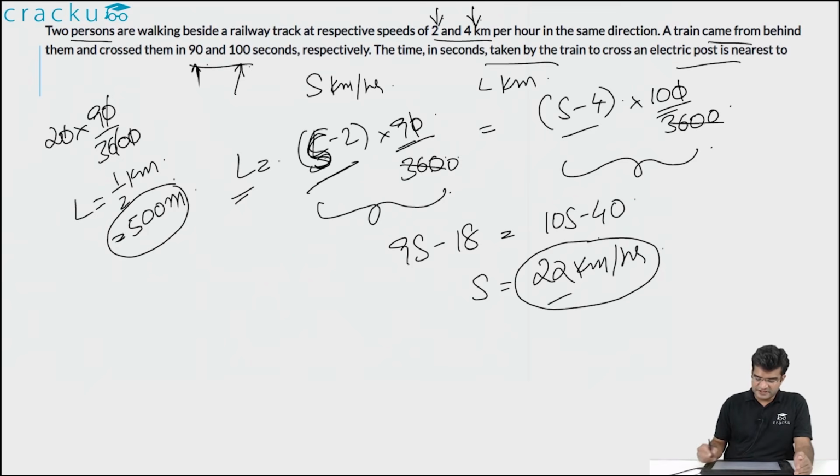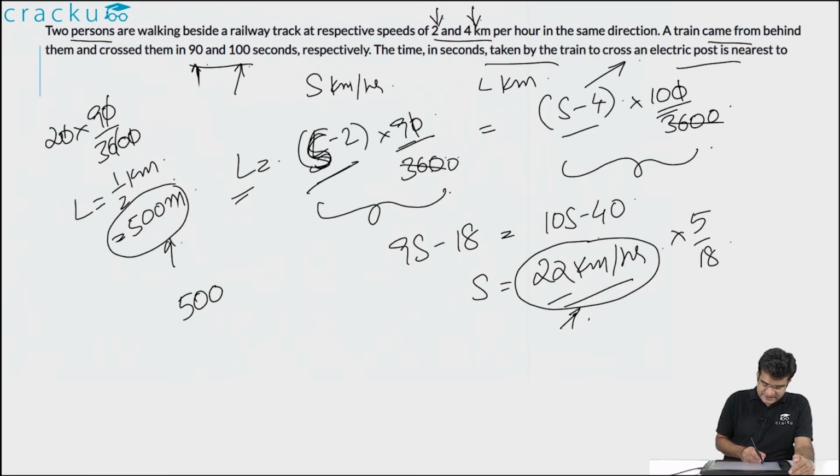So if it is crossing an electric post which is stationary, what is the time it will take? It will be distance divided by speed, but speed you have to convert from kilometers per hour into meters per second. So that will be 22 into 5 by 18 meters per second. So the time it takes will be 500 meters divided by 22 into 5 by 18.